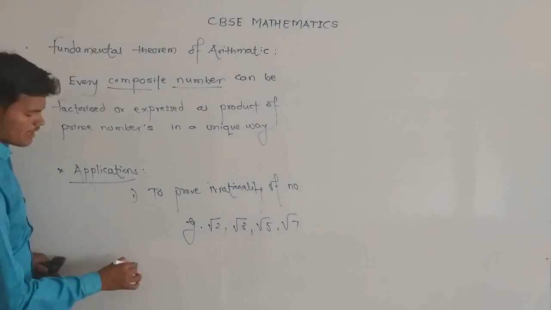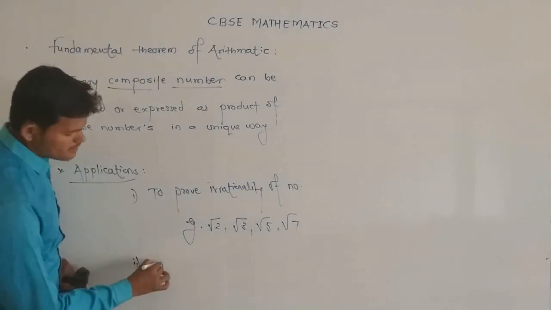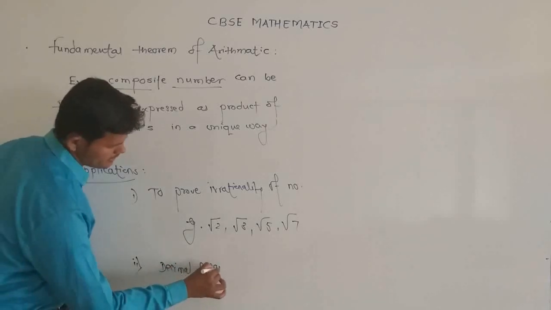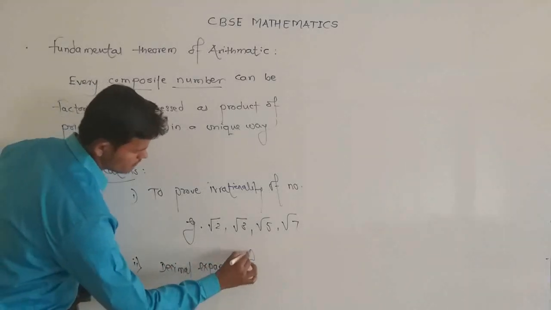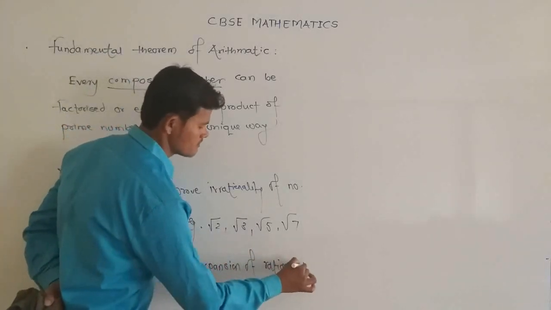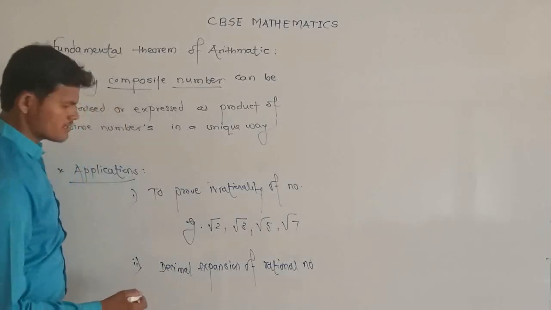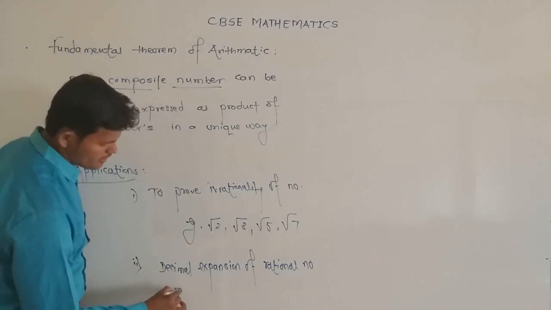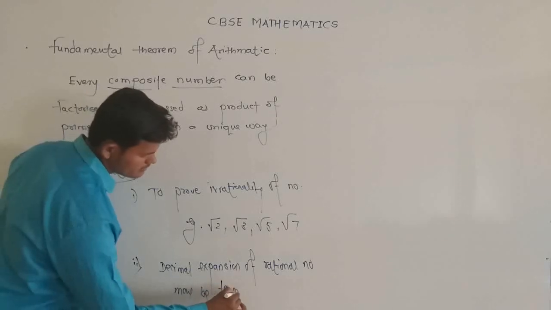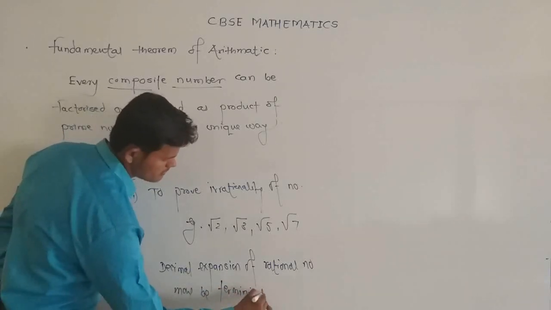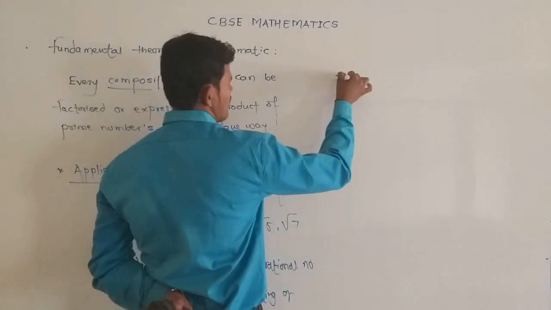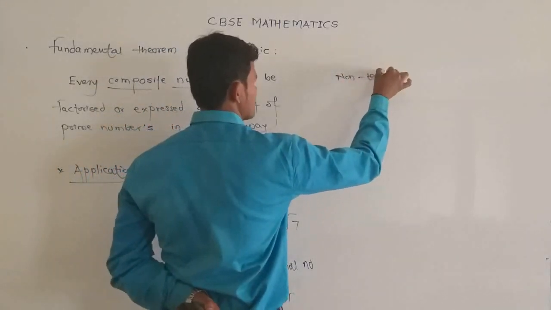And the second application is the decimal expansion of rational numbers. The decimal expansion of a rational number may be terminating or non-terminating recurring.